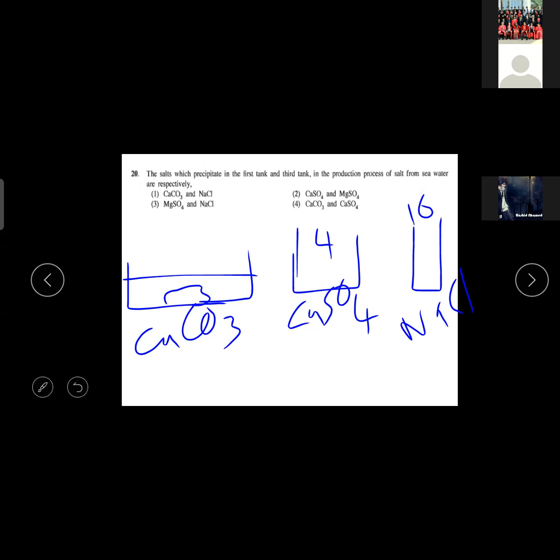At the last moment of NaCl precipitation, unwanted salts such as magnesium chloride and magnesium sulfate, MgSO4, can also precipitate. So all the precipitations have been given. So what is the question? First tank and third tank. Look at the answers. Calcium carbonate, NaCl. Correct. For the first one, I thought they would give calcium sulfate and make it complex, but they have simply given the answer.